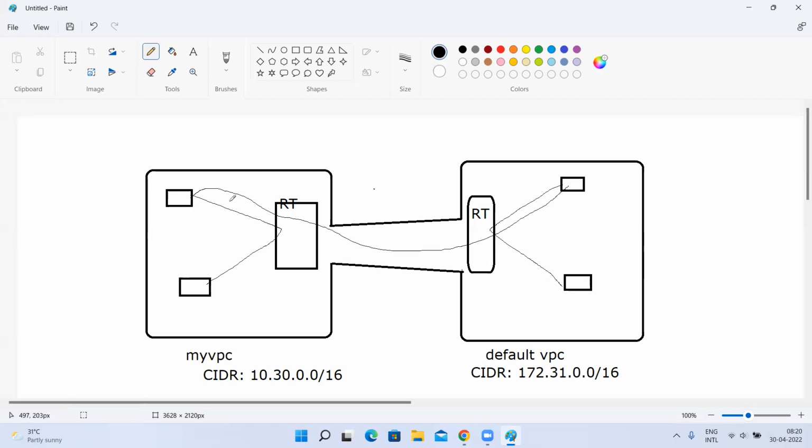Actually, it has to happen like this. This instance needs to talk to this instance through private IP. Directly it will be possible. Via route table, it will go this way. Likewise, it needs to talk to this instance locally with the private IP address, so via this route table, via this route table. This has to happen, but this will not happen even after accepting the peering request. Why? Route table connection. Yes, correct.